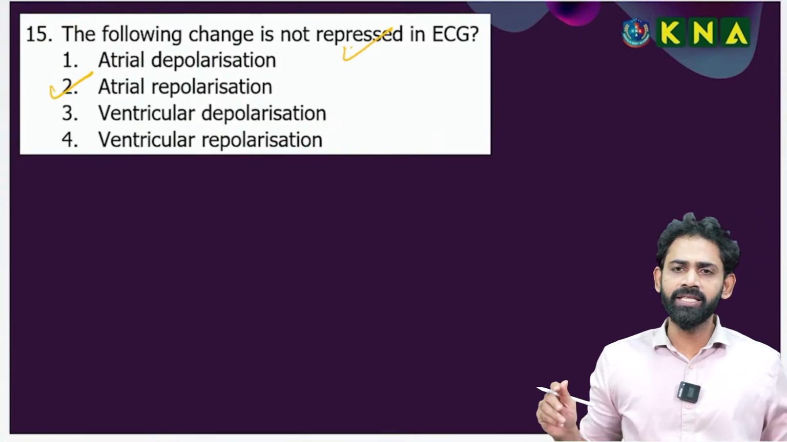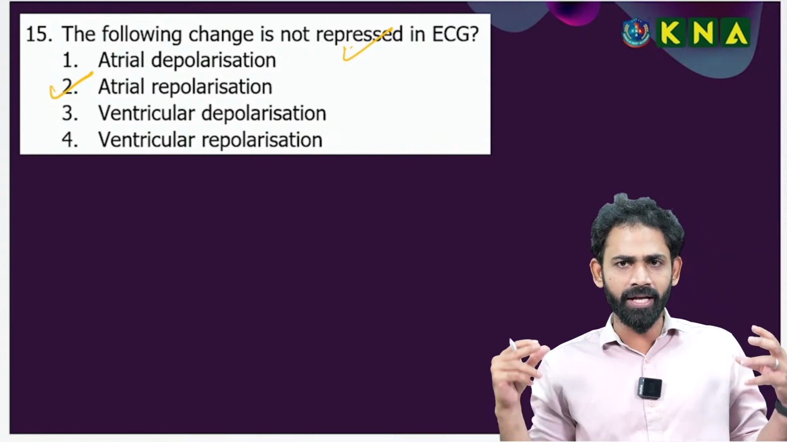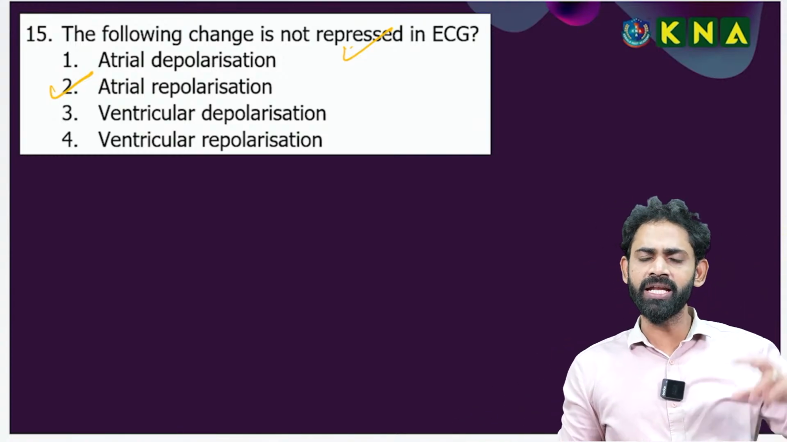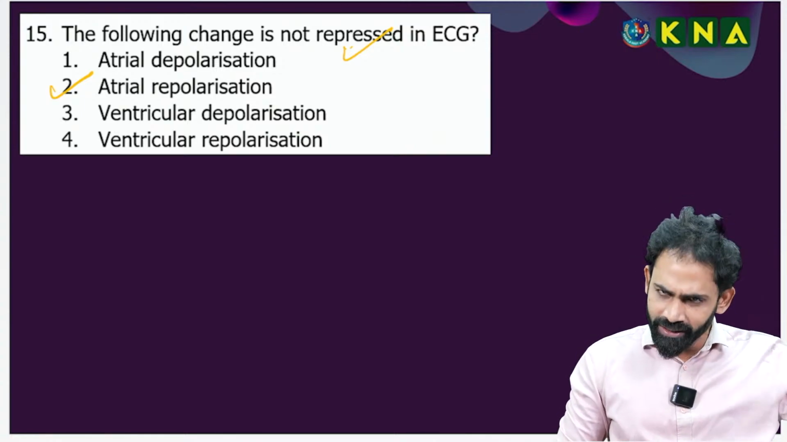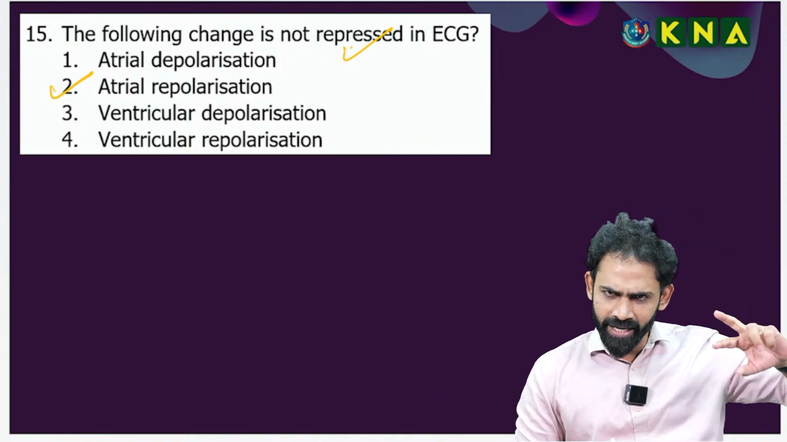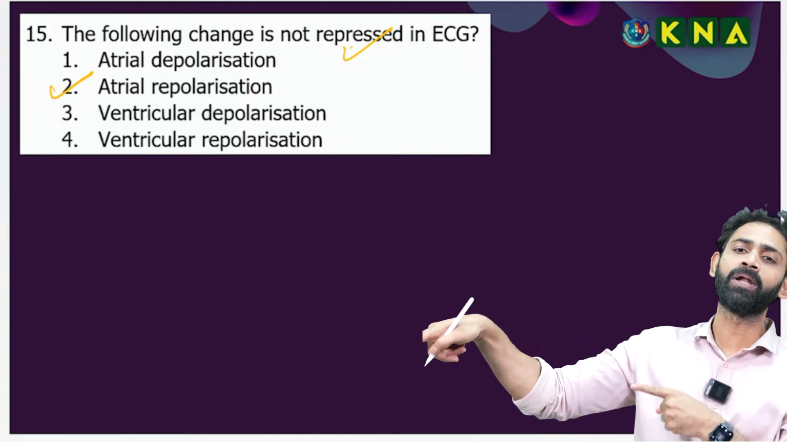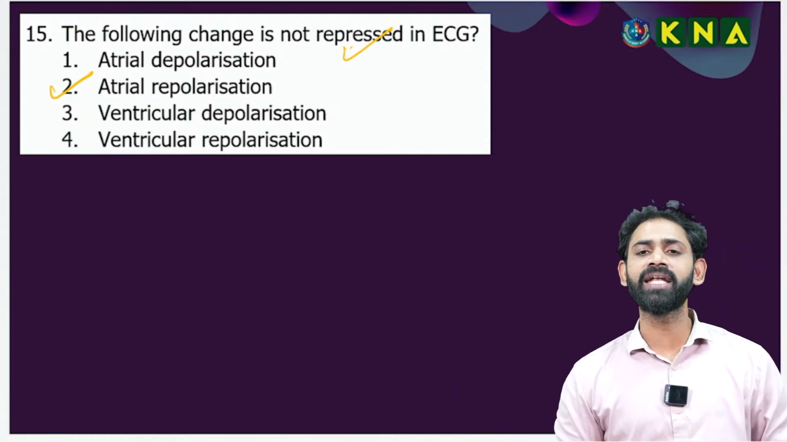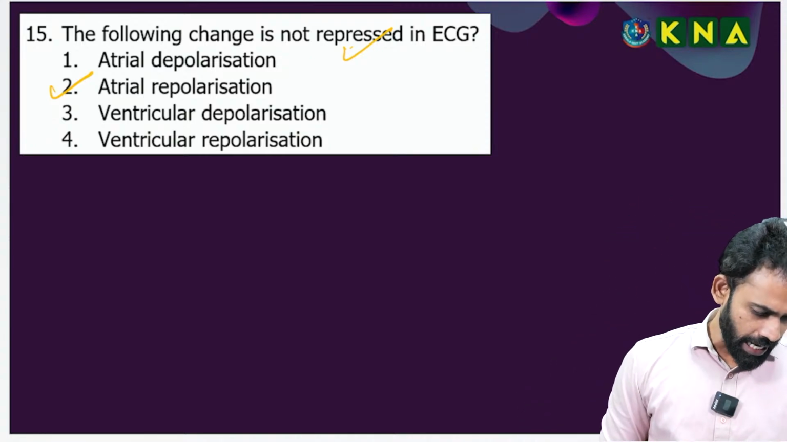In ECG, there is no indication of the atrial repolarization, because atrial repolarization coincides with ventricular systole. You understand now? When the atria is undergoing repolarization, the ventricle is undergoing depolarization. That is the reason why there is no representation of the atrial repolarization. So, good, Radha. That's good.